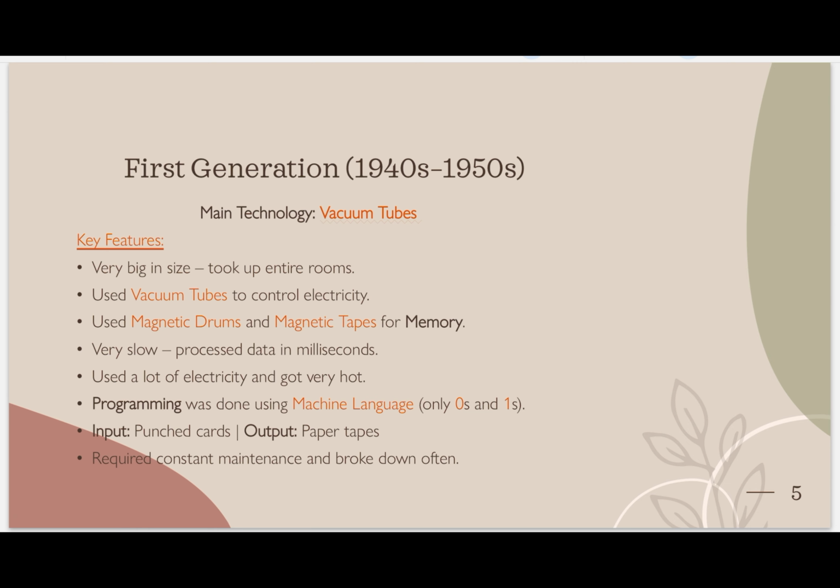So now let's start with our first generation. What was the period of that particular generation? The period was from 1940 to 1950, meaning 10 years for the first generation. What was the main technology? Vacuum tubes. Class, close your eyes, I will tell you something interesting. Just imagine there is a huge computer, as big as our room or more than our room, like a function hall.